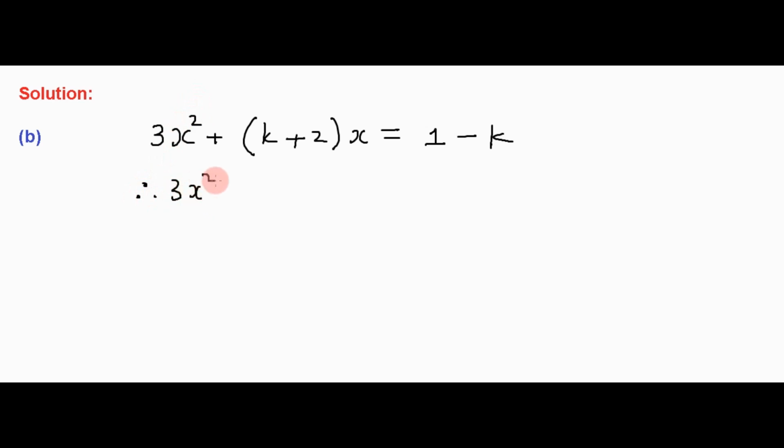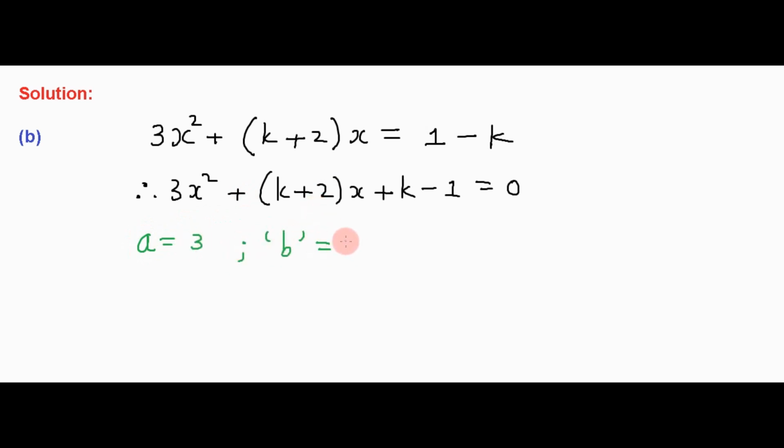So 3x squared plus k plus 2 into x, then we're going to get plus k minus 1 equals 0. Now we can write down the values of a, b, and c. So a is 3. b, of course, is the x coefficient, which is k plus 2. And c, the constant, equals k minus 1.